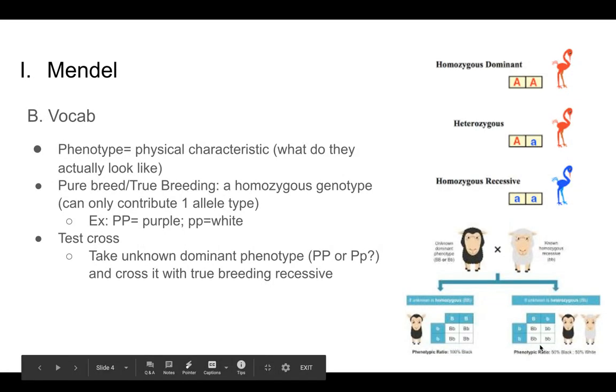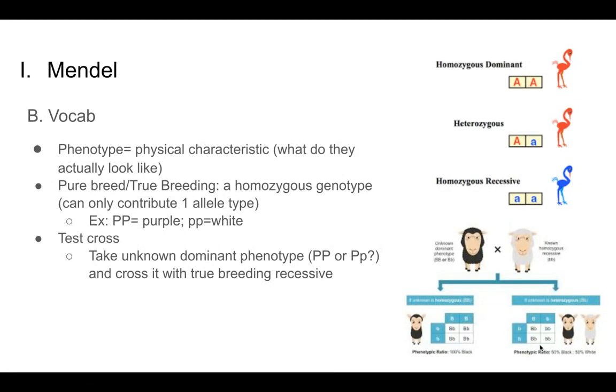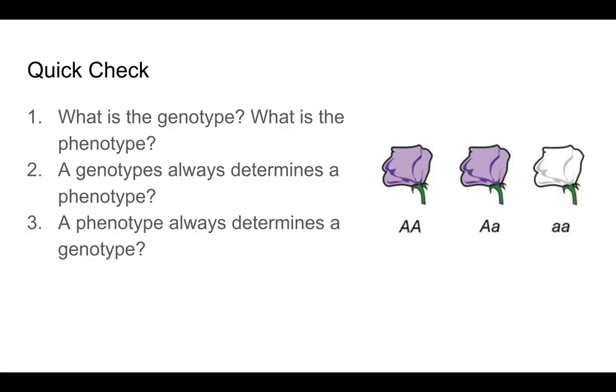So a test cross is when we don't actually know the genotype of a particular dominant individual. We just know what they look like. We know their phenotype, but we don't know their genotype. And so we test cross it with a true breeding recessive. If the offspring shows recessive, then the dominant that was in question was actually a heterozygote. It had a recessive allele kind of hidden in its genotype.